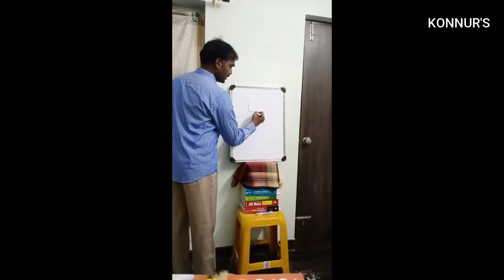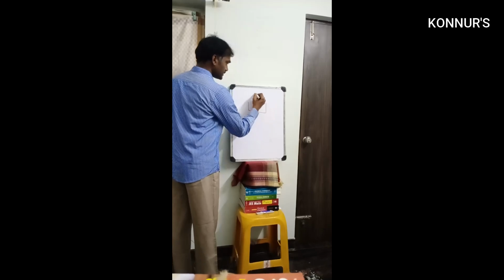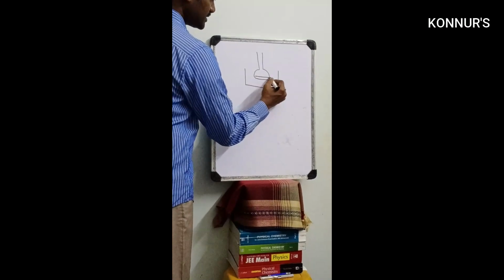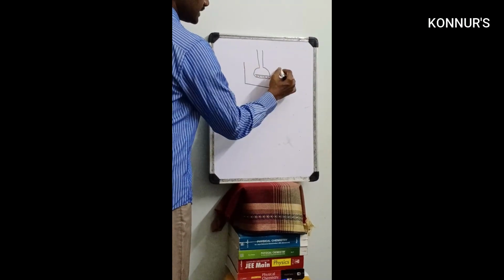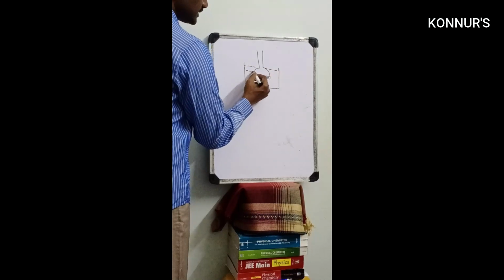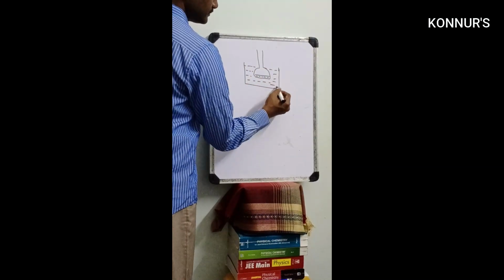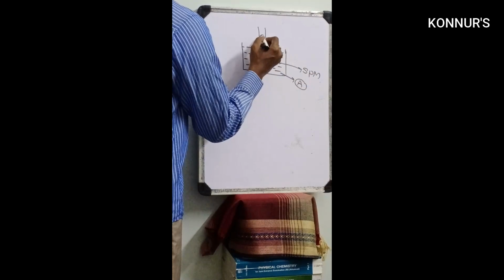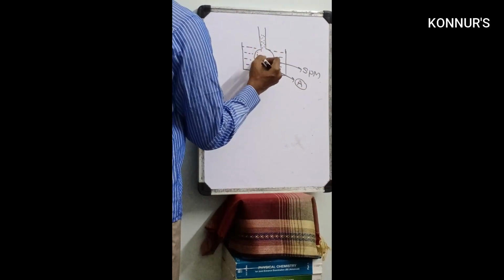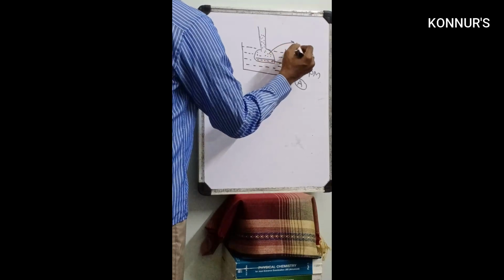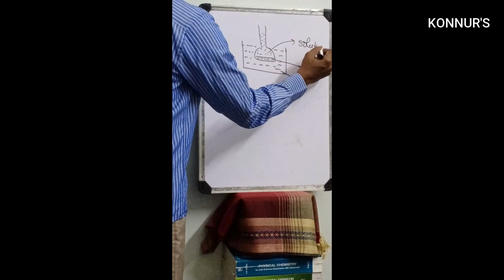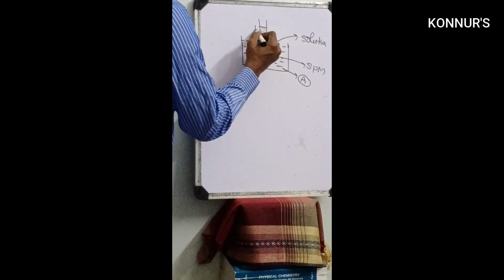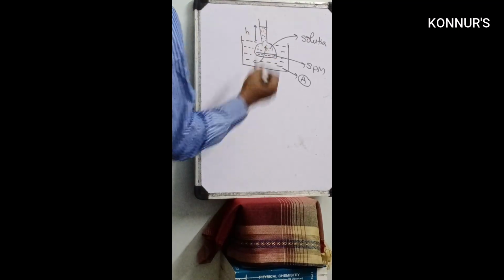Next, in osmotic pressure, one more formula is there. You take a solution in an inverted funnel. The bottom is covered with a semi-permeable membrane. It is dipped in a pure solvent. This is the semi-permeable membrane, and it is filled with solution. So the solvent is moving from outside to inside, so the height will increase. This height, you take H.